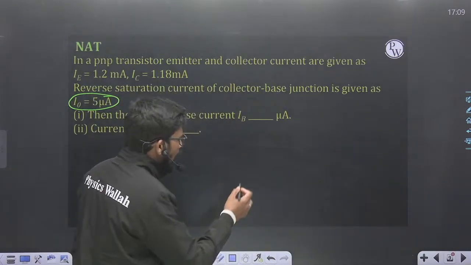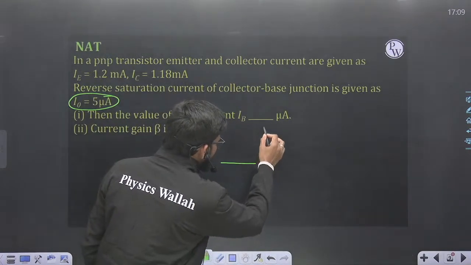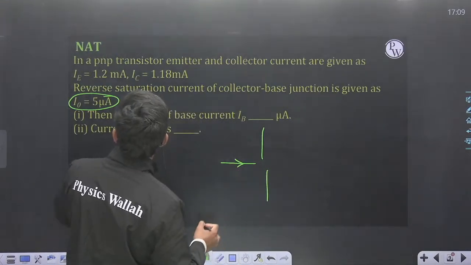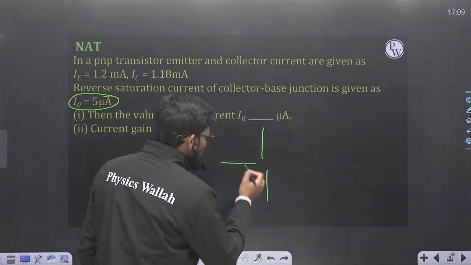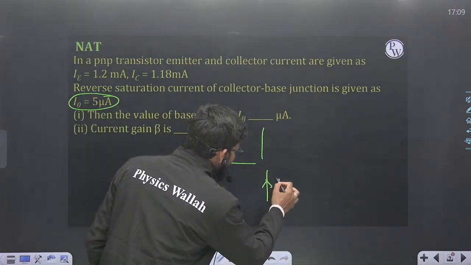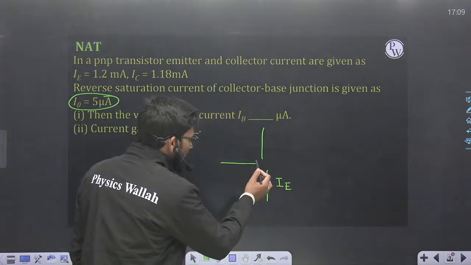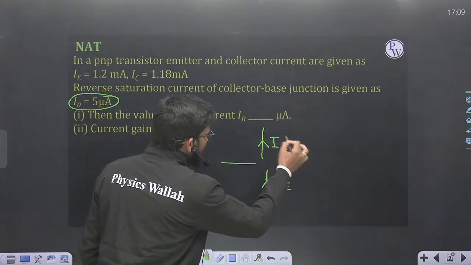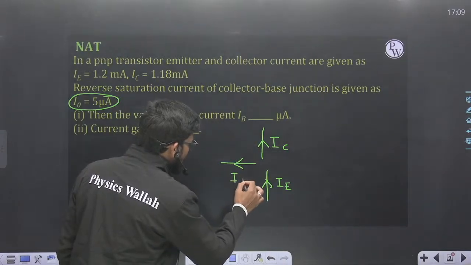And because there are three terminals, since this is a PNP transistor, current is entering from the emitter as IE. There are two more terminals: it is exiting from the collector terminal as IC and exiting from the base terminal as IB.